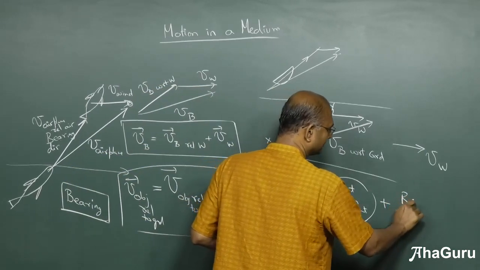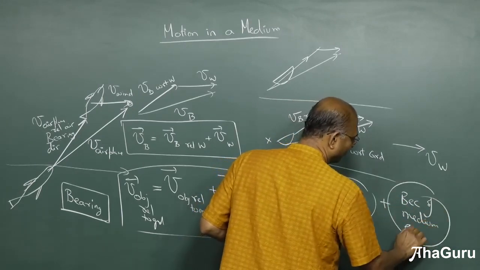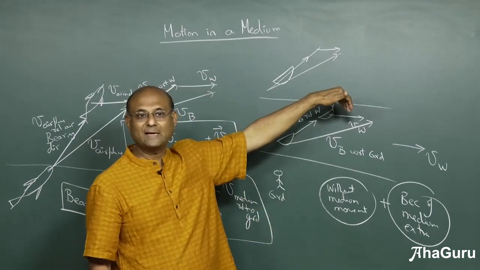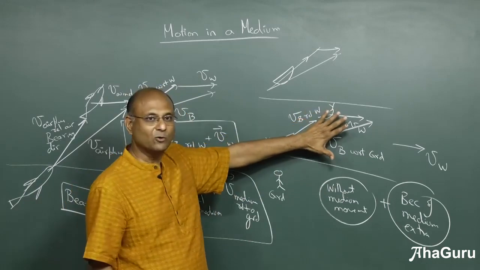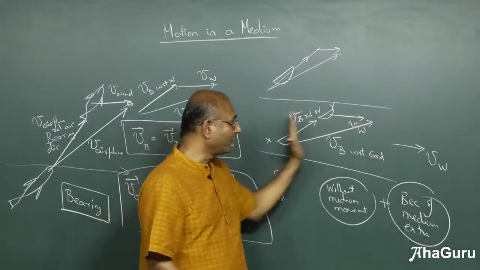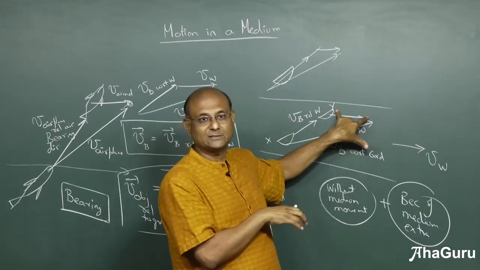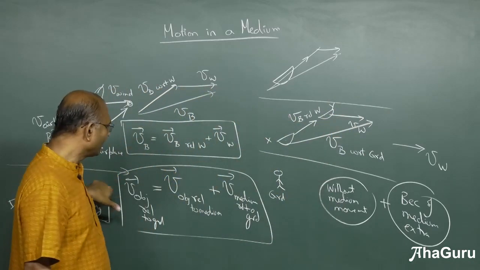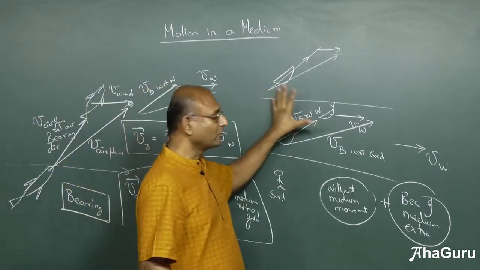Now, because of the medium, what is the extra movement? You basically keep the object at rest. Say the ship moved from A to B in 5 seconds. During these 5 seconds, forget about the water movement. Then freeze the whole thing. The water would have taken the ship further during those 5 seconds, because the water itself would have moved. So you make that extra movement. During the same 5 seconds, how much has the ship moved? You combine these two together and you get your answer. But if you are looking at relative velocity, this is how we will calculate. You can use this, you can use that. Both are the same principle. So I hope this idea is clear.